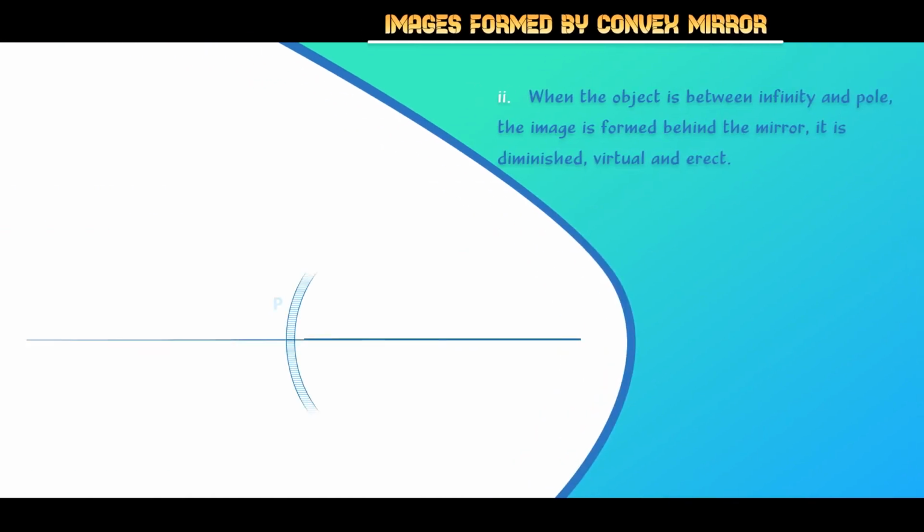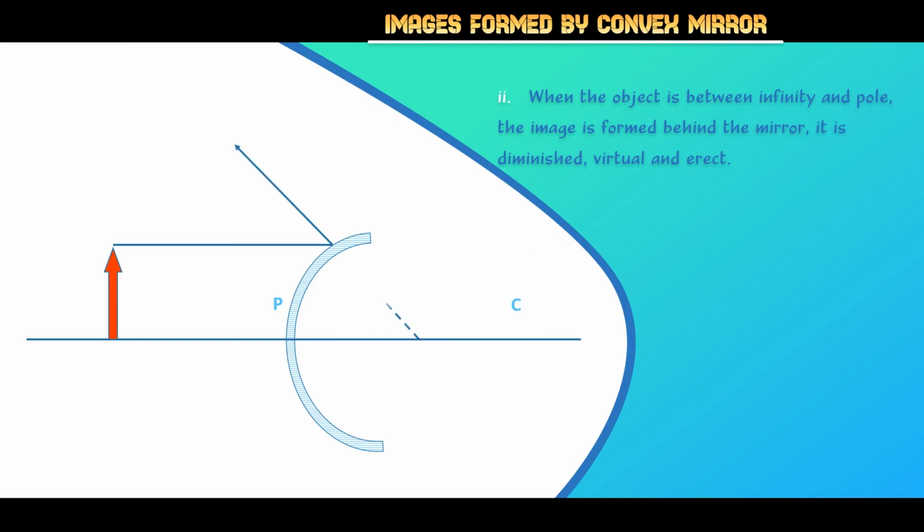The last one: when the object is between infinity and the pole, the image is formed behind the mirror and it is diminished, virtual and erect. That means in the convex mirror, it will always form a virtual image.